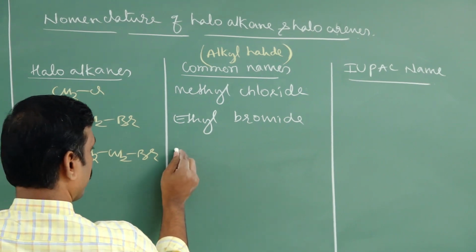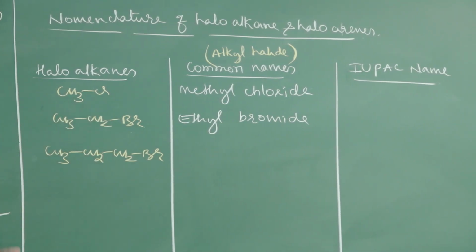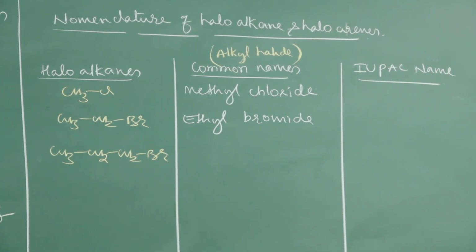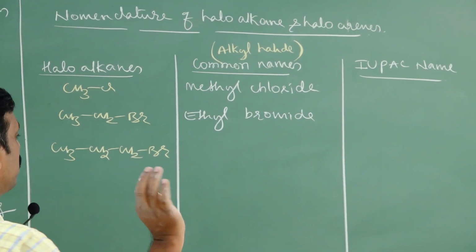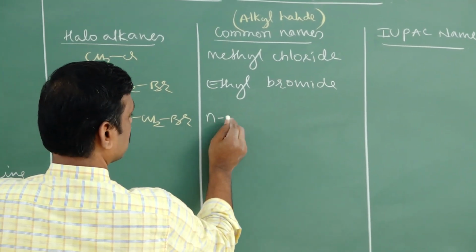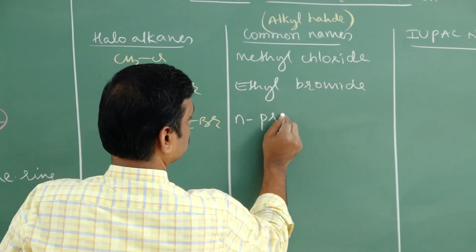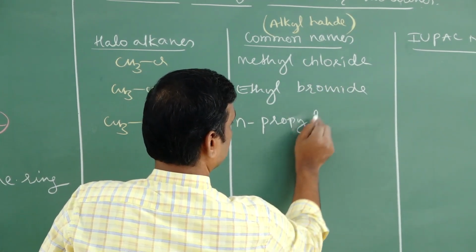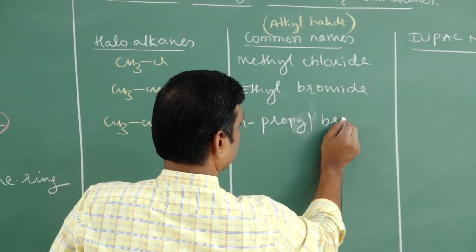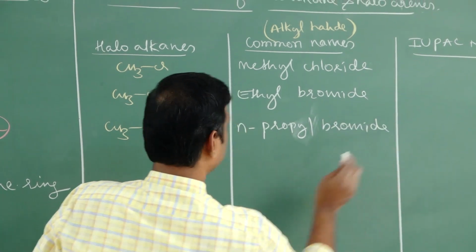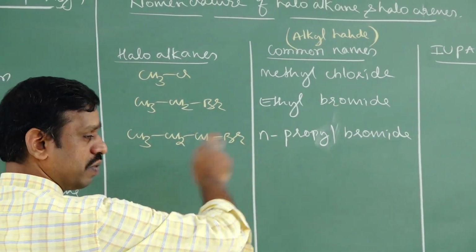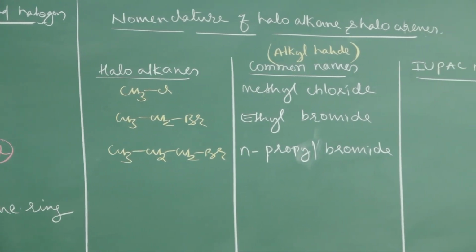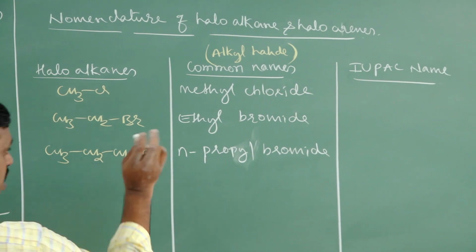Students, if there are three or more carbons, we use the letters n, iso, neo. We'll discuss later what n and iso are. But here you say this is n-propyl bromide. The meaning of n is a straight chain: 1, 2, 3, there are three carbons in a straight chain. We use the letter n in common nomenclature only, not IUPAC.